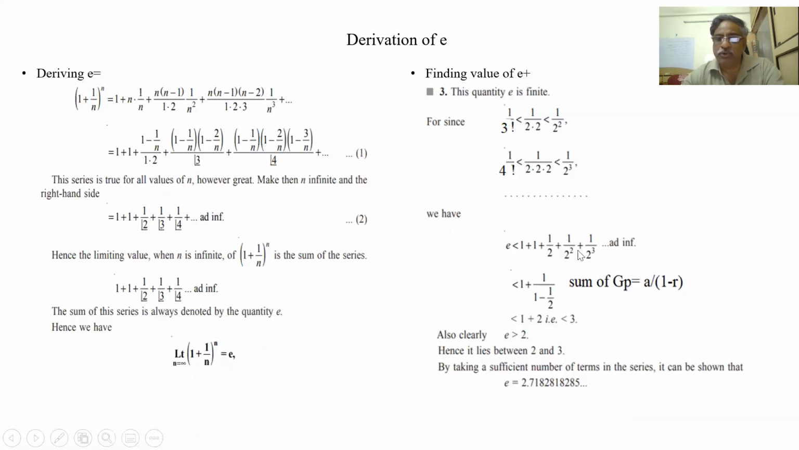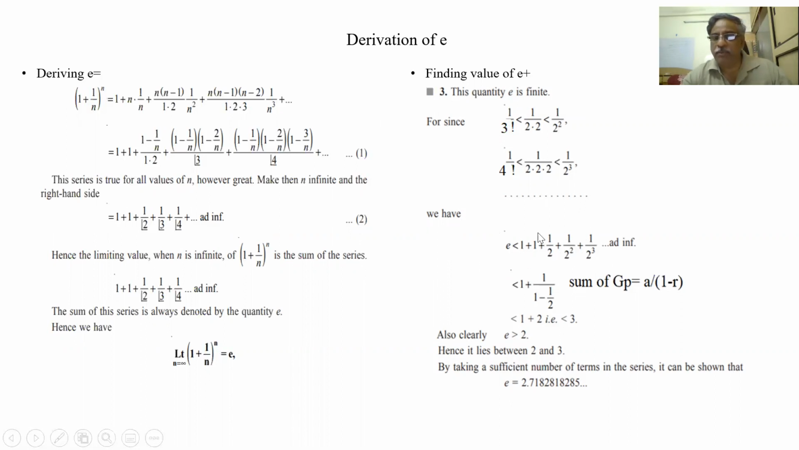So this value is more than that of 3 factorial. 1 by 2 cubed is more than 1 by 4 factorial. That means e should be less than this. Whatever terms I am using are more than the respective terms of e. So if I add this, what is it?